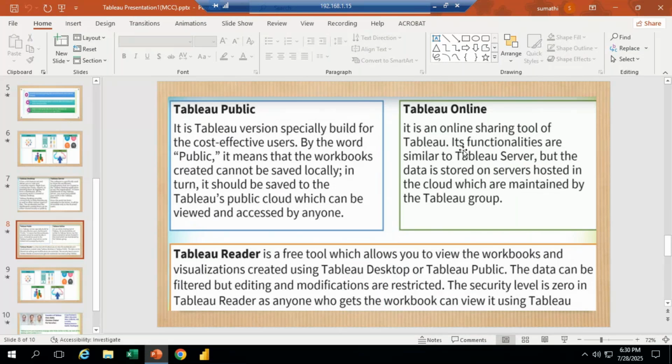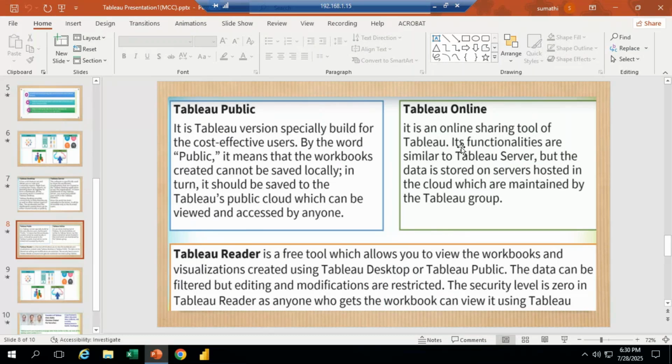Okay, so then Tableau Online, what is Tableau Online? Whoever has team members in the server, this is Tableau Server. When we connect to the server, the cloud group, meaning the members of the group, can maintain the report. Those who have online access, with logins created by the company, can access the reports using the Tableau Online option.